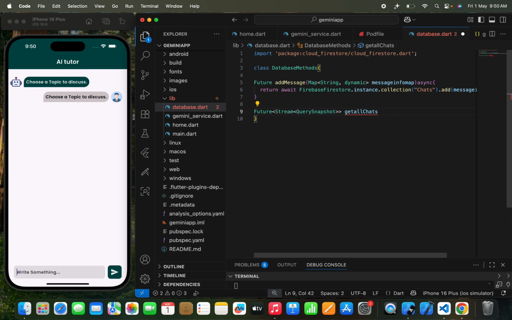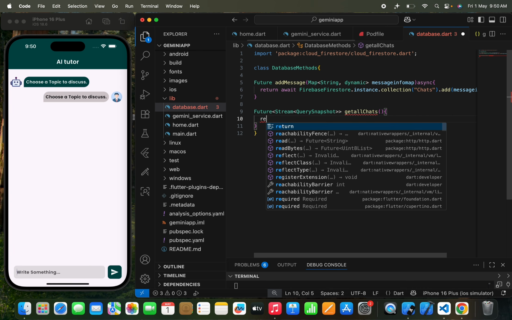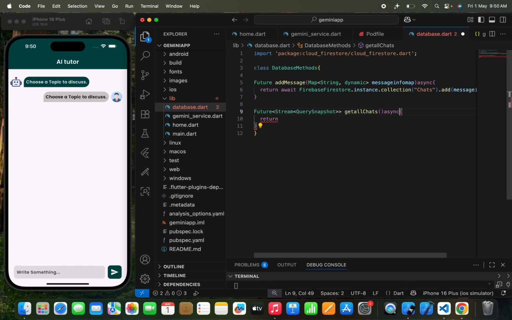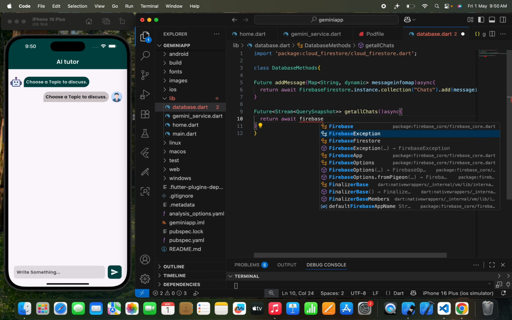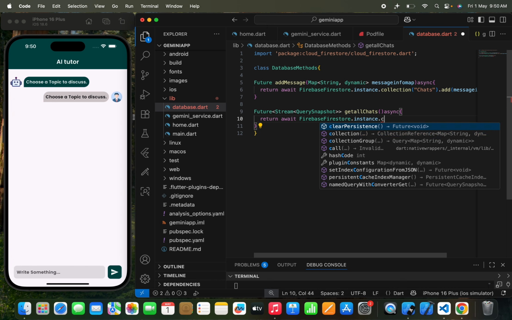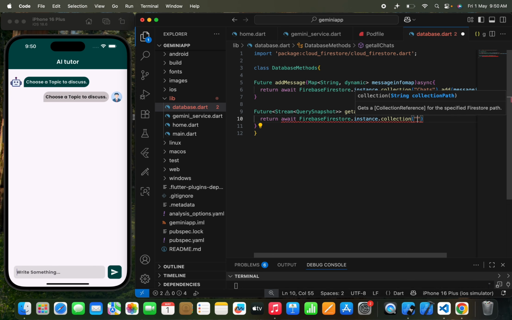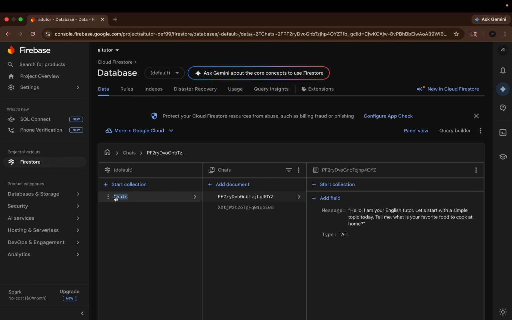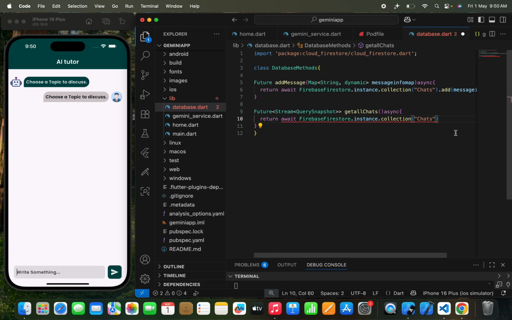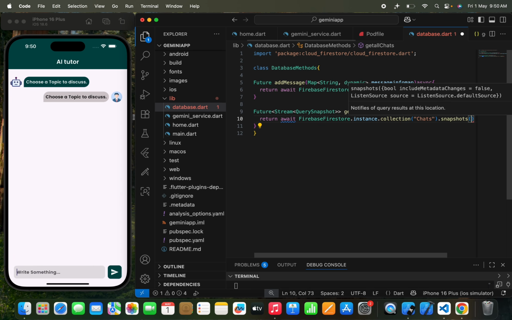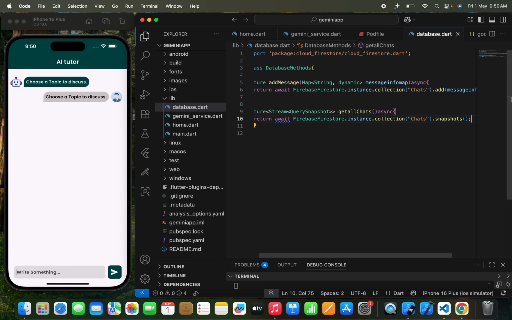Get all chats, this is just a function name. And then I'm going to return, let's first pass async. We'll write await FirebaseFirestore dot instance dot collection. So what collection are we going to call? We are going to call the chats collection. So let's copy this and directly paste this over here. And then I need to write dot snapshot. I've explained to you about a snapshot many times before.